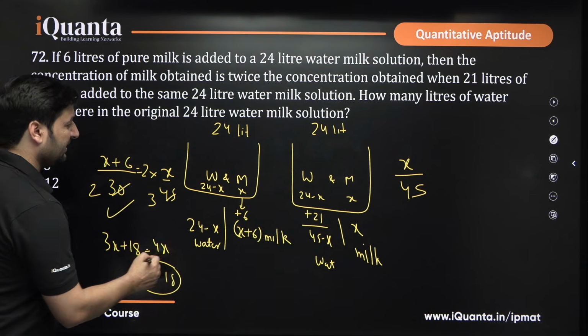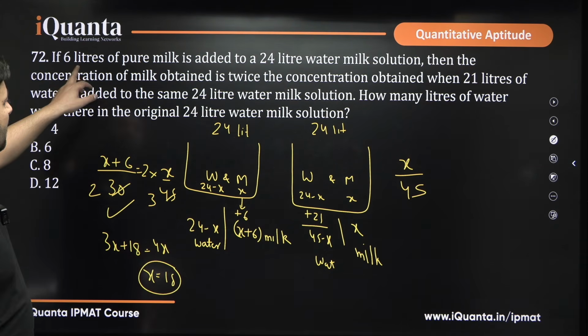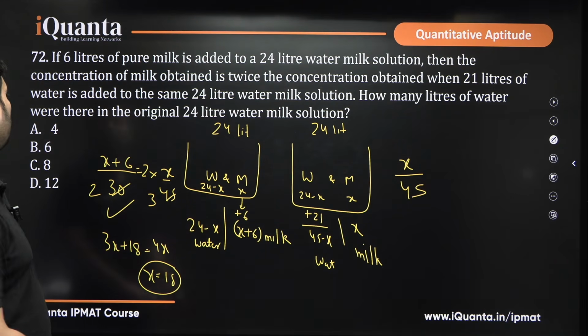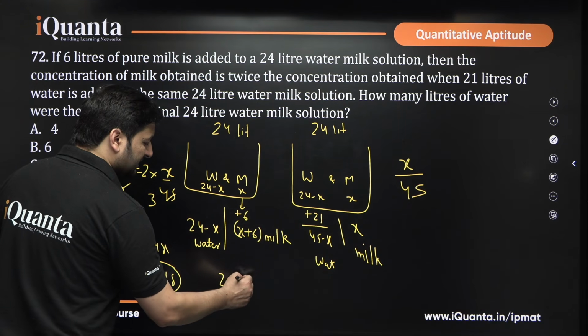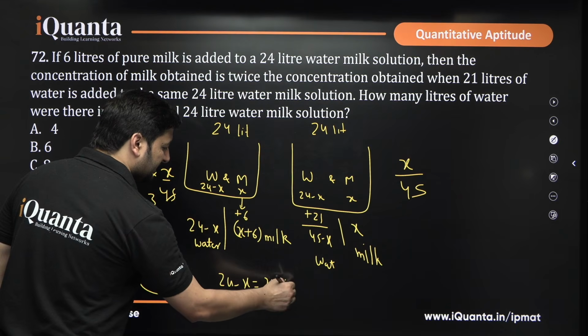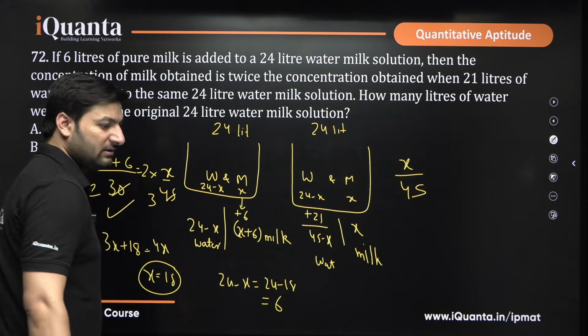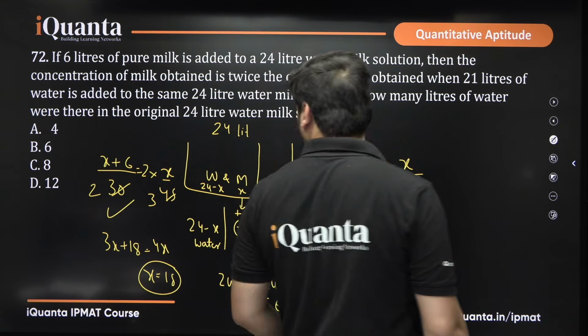If X is 18, what do you need? How many liters of water were there in the original? So what is 24 minus X? So 24 minus X, that is equal to 24 minus 18, that is equal to 6. Yes or no? That's your answer. I hope it is clear.